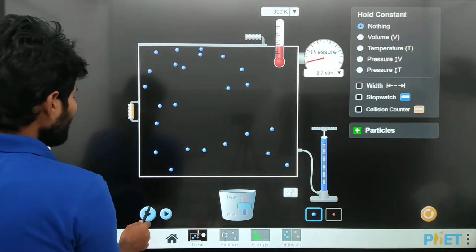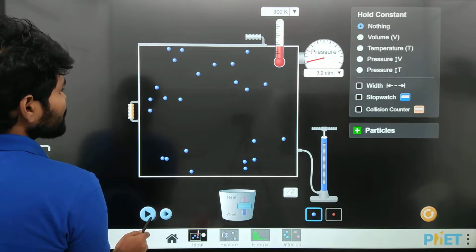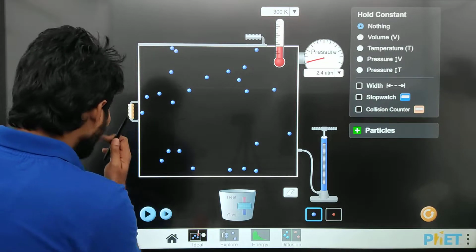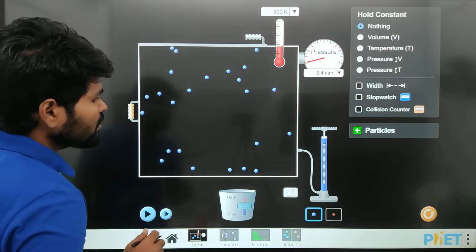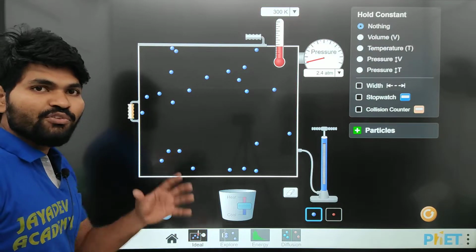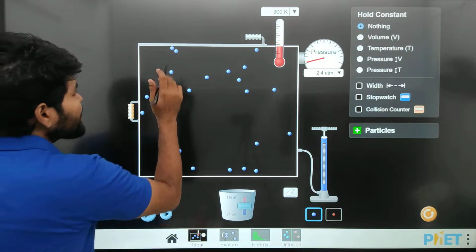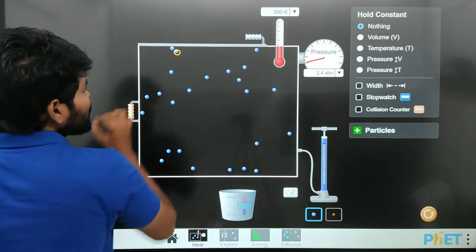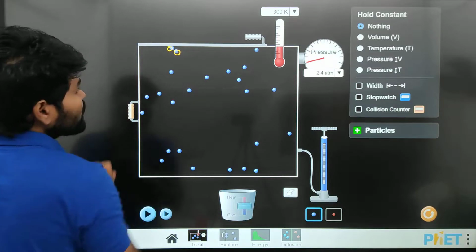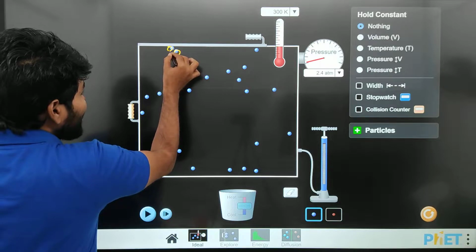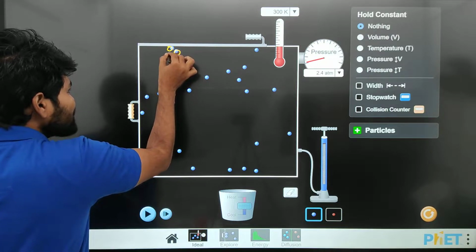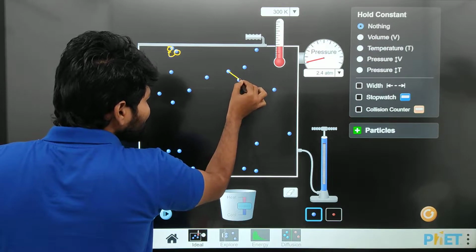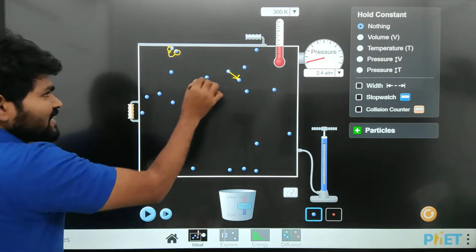See, next point, what is the next point? Molecules exert force on each other. Here you can see this is one molecule, and this is one molecule, and this is another molecule. So these molecules come and this molecule exerts a force on this, and also these molecules exert a force on this.